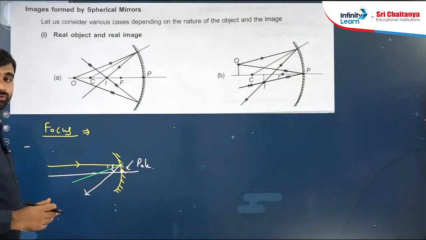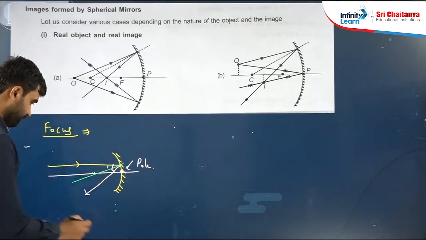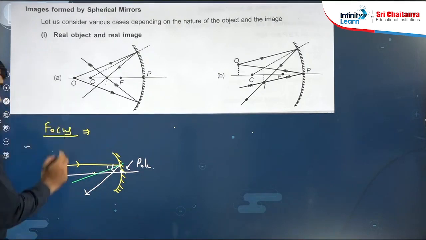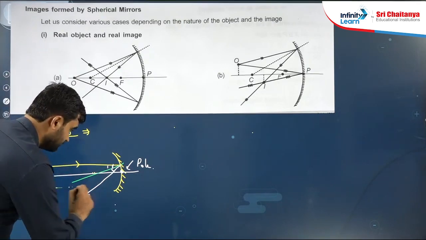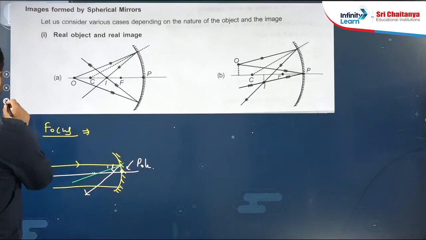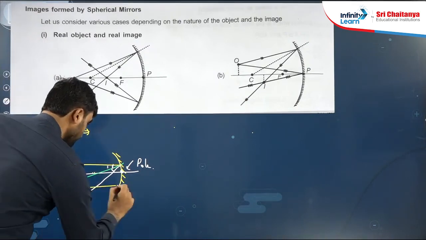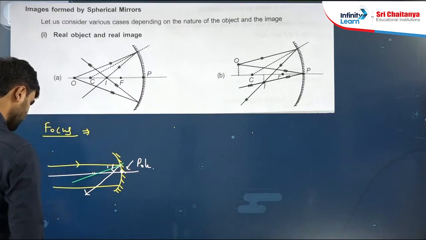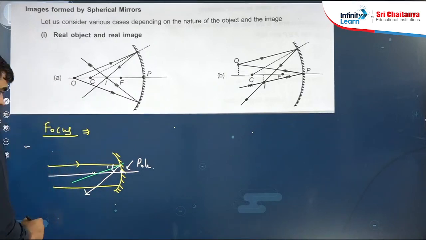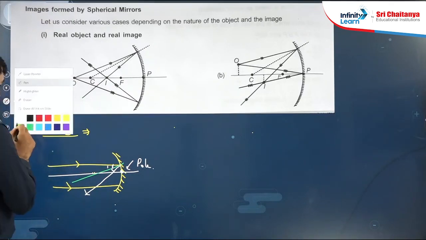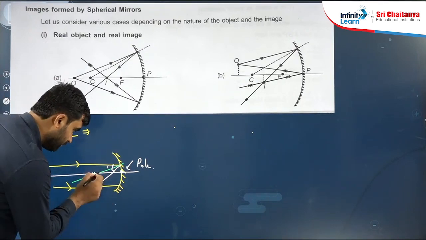Now if we use one more incident ray on this side, this is the incident ray, and this ray is also parallel. How will it reflect? First we have to draw the normal here, joining this point with the center.